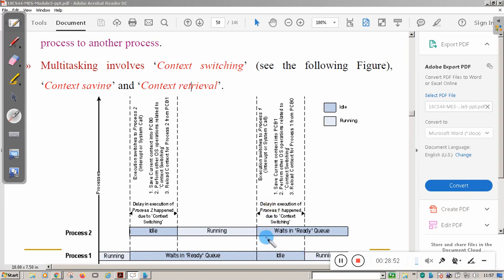At that time also it will move into the waiting state, but it will not switch over to process 1 immediately, because it has to store the process 2 context in the PCB. Then it has to reload the process 1 context. After that only it will move into running. After that only process 1 will be in the running state. So this is the context switching.